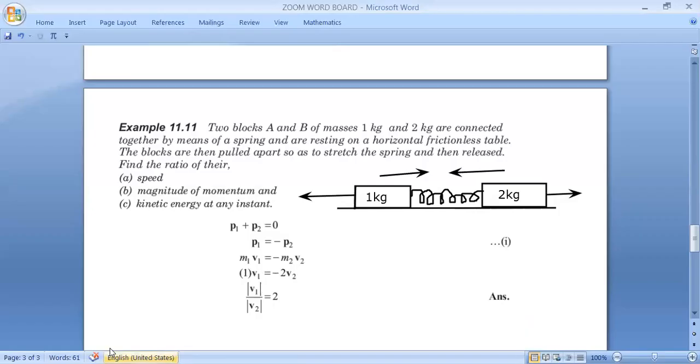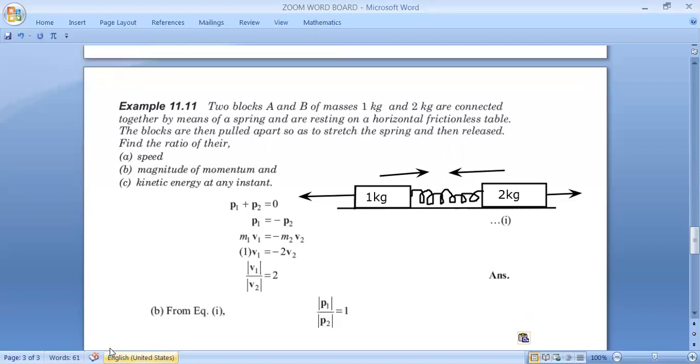Then the second part, magnitude of momentum. Check it. Just verbally you should answer it. I've already told you that momentum is equal. Because external force is zero, the momenta must be equal and opposite also. So the net momentum becomes zero because initially it was zero. Initially the system was at rest. That is very important. Remember, initially the system was at rest.